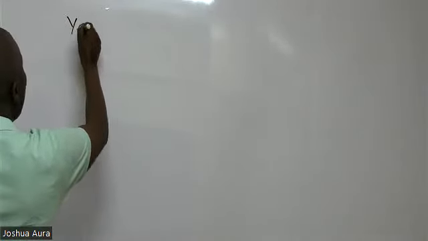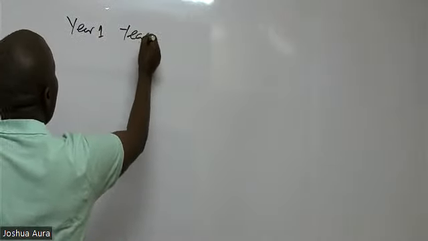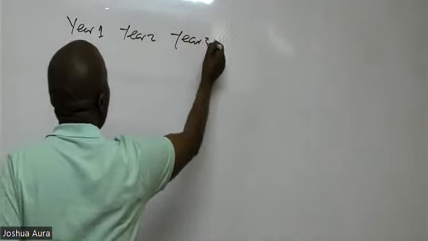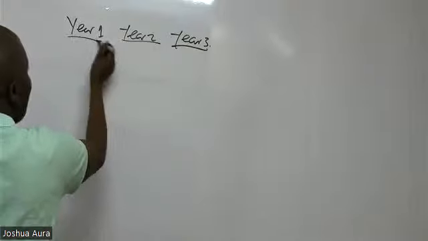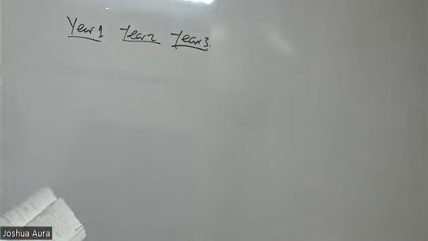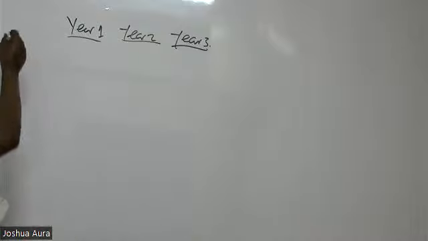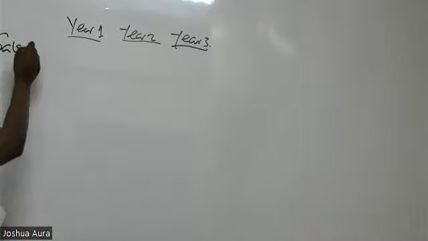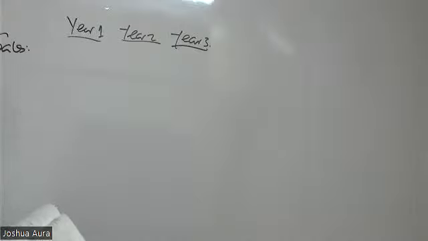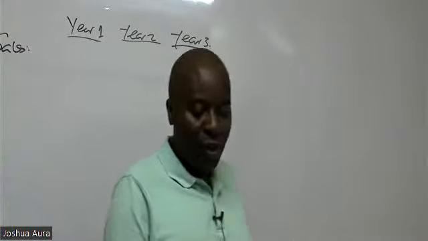So we have year 1, we have year 2, we have year 3. I want the profitability of this company over the 3 years. So we are going to start with sales. Sales is revenue. So we have sales here.